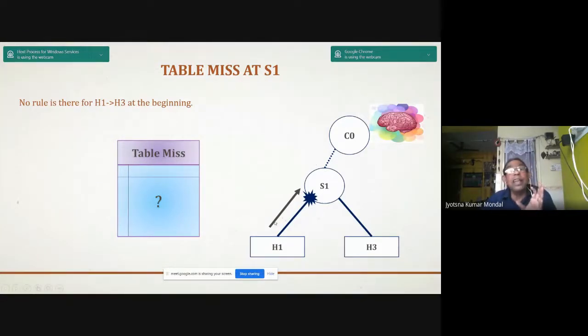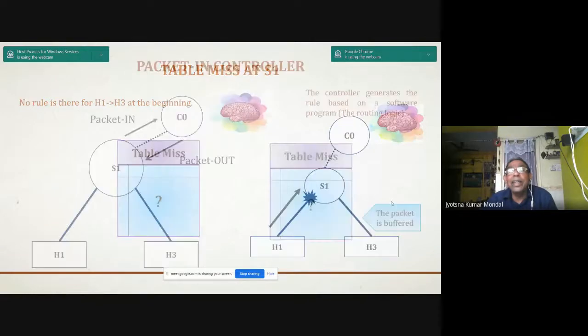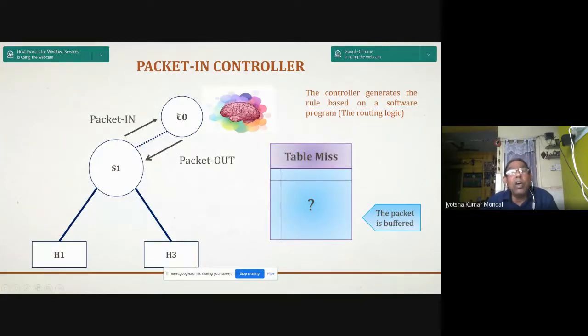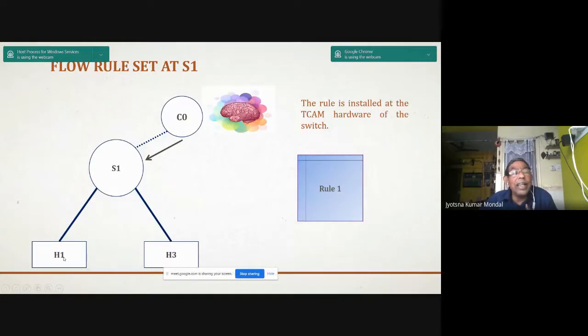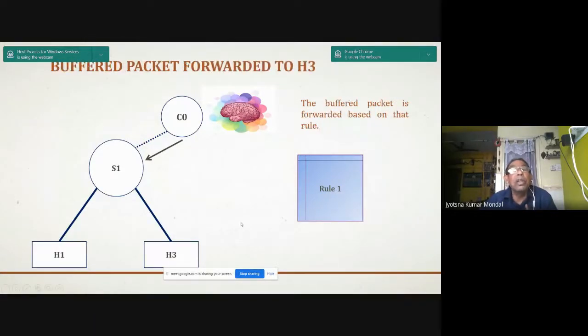The rule is that it has to be forwarded from H1 to H3. Now this is blank. So now the controller will give the packet in and packet out. That policy table is missed, so the packet is buffered. The controller generates the rule based on the software program and routing table, and that is your rule. So based on this rule, this S1 will forward the data from H1 to H3.